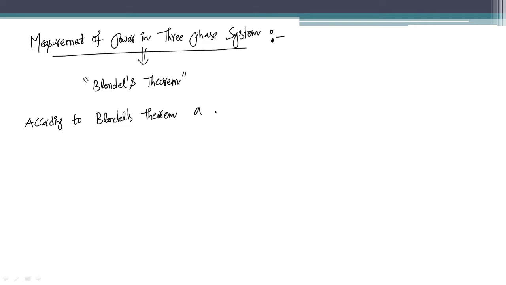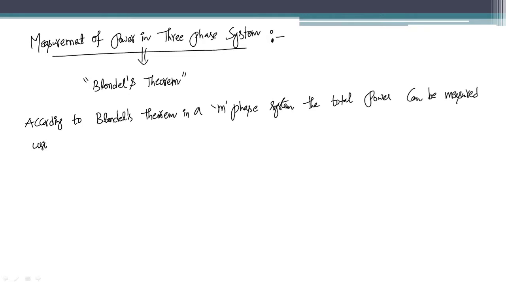According to Blondel's theorem, in an M phase system, the total power can be measured using either M wattmeters or M minus 1 wattmeters.